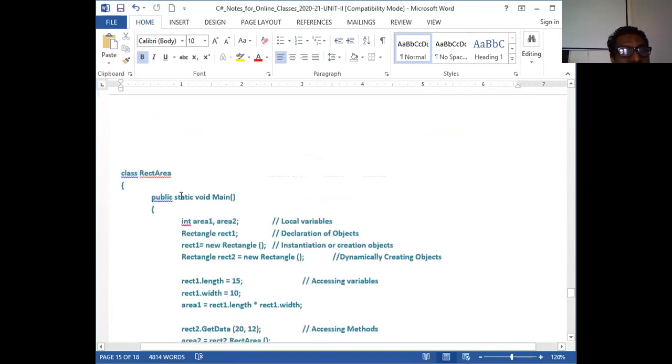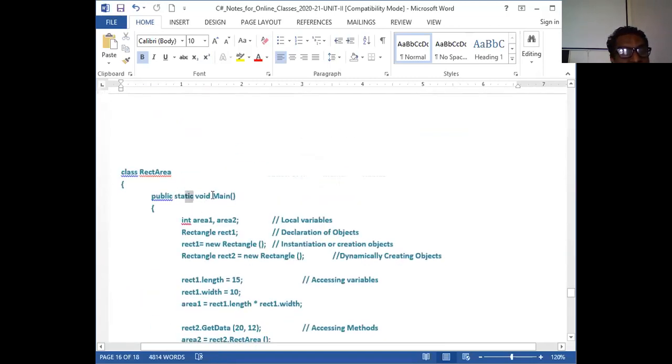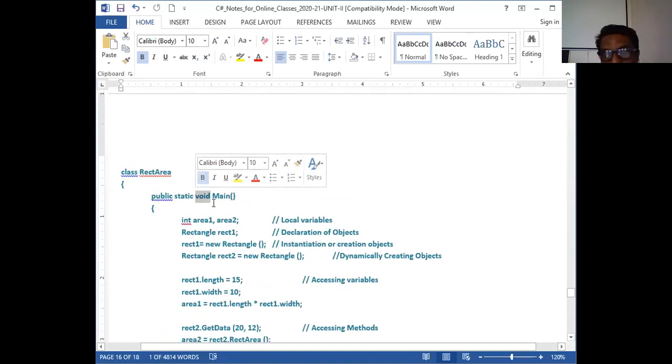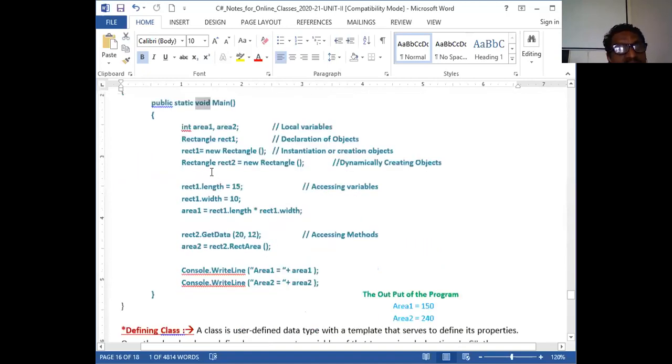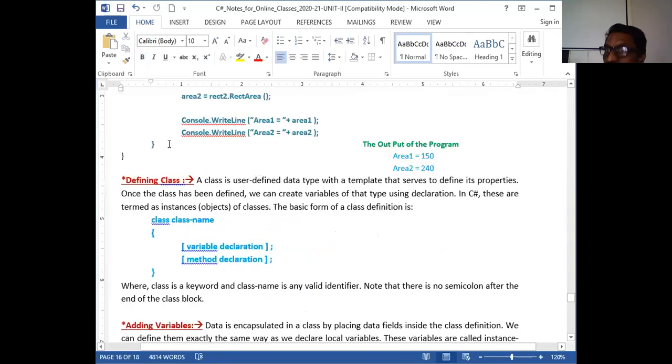But main is static, in the sense the function is invoked without associating with any object, remember. Without an object it is called automatically, therefore it is called static here. One thing is clear: it is not returning anything. If you delete void here, the return type is integer by default, remember. If that is the case, at the end of the program you have to write explicitly return 0. 0 is an integer.